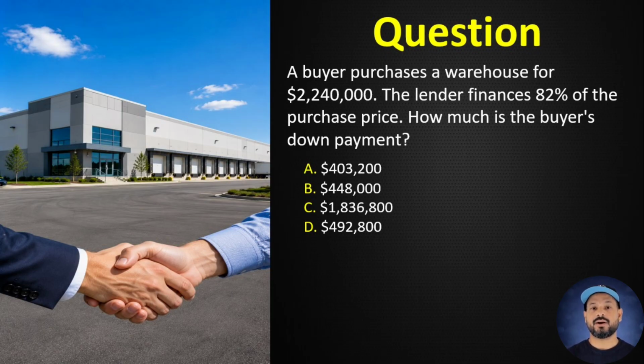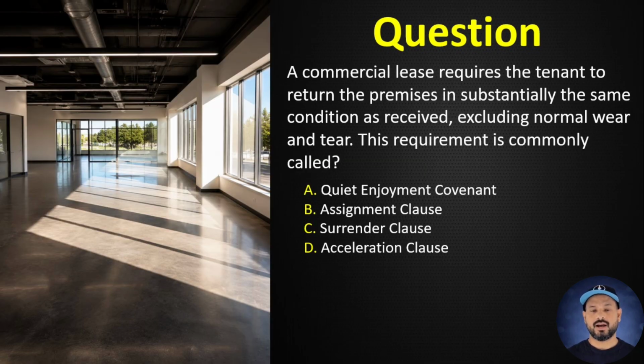D. $492,800. Correct answer A. $403,200. An 18% down payment on $2,240,000 equals $403,200.